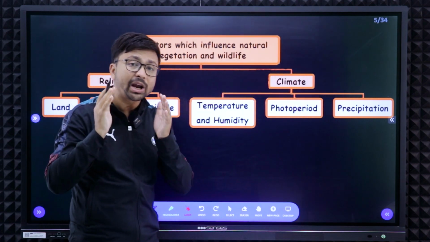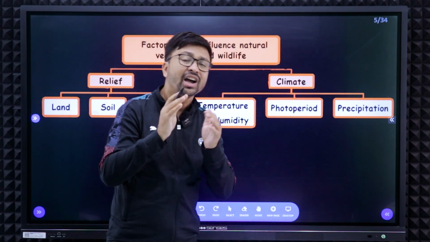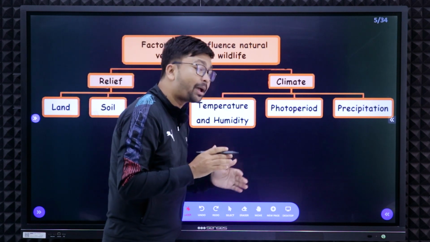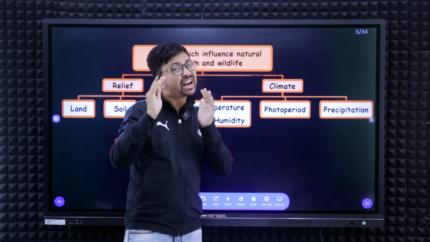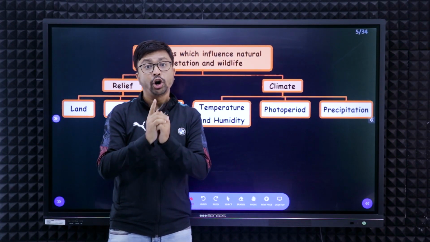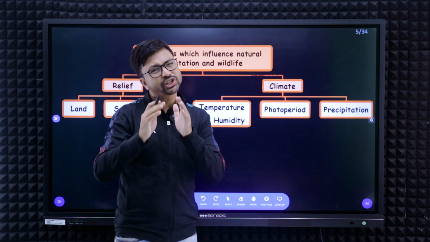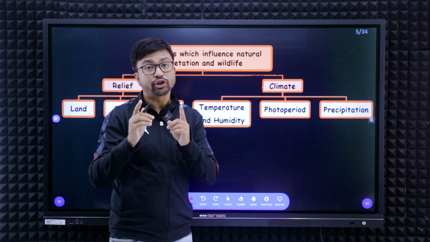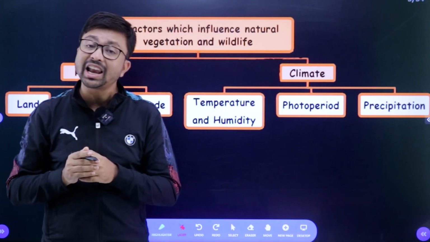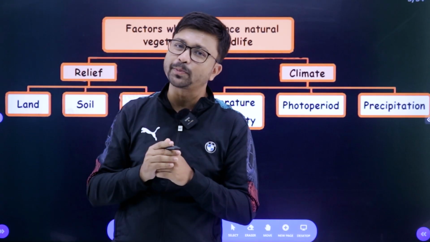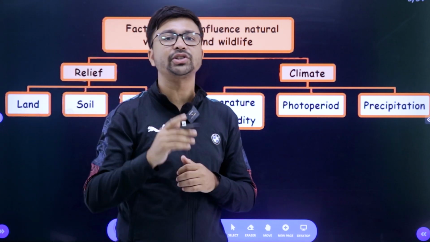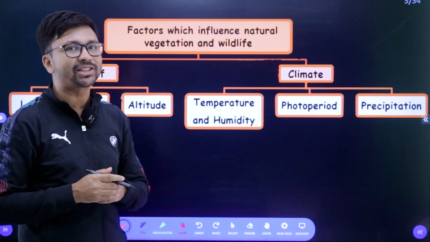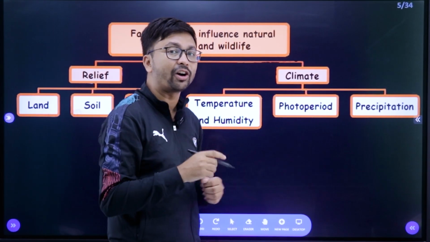This is one of the important factors which determine the natural vegetation. So under climate, what are the factors? Temperature and humidity. As I said, temperature plays a very important role to control the natural vegetation. Which type of natural vegetation will grow depends on temperature. Why? Because depending on temperature, biological activities like the photosynthesis process take place, and depending on that, the variety of natural vegetation will grow. Even the features of natural vegetation will also vary depending on temperature.